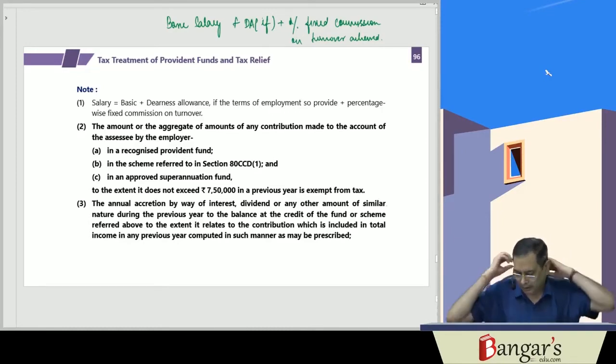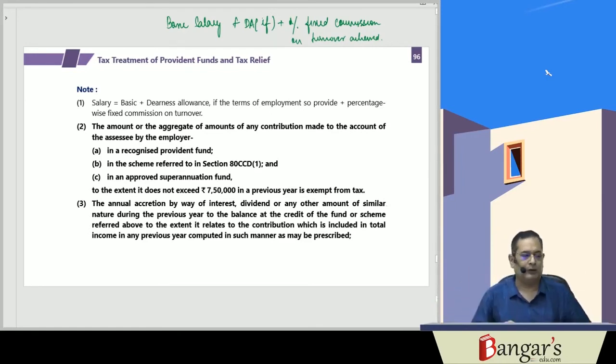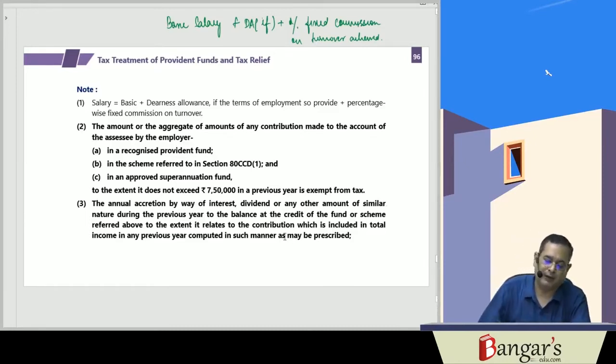Besides this, on whatever contributions are in excess of 7,50,000, if any interest, dividend or any other amount of a similar nature has been credited in that account, then that amount will also be taxable. So that has been the amendment made by the Finance Act.